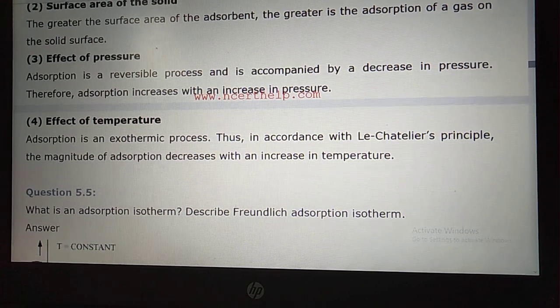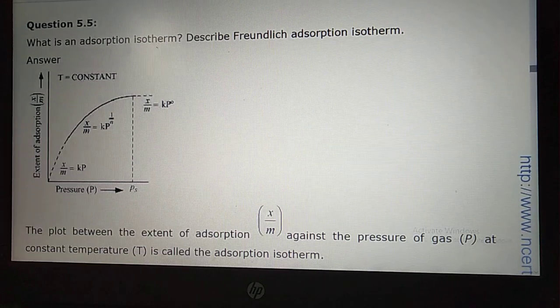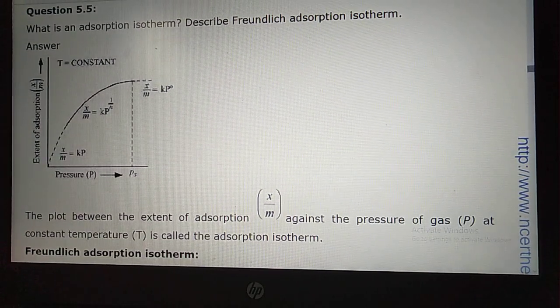Now let us move to the next one, question number 5. What are they saying, students? What is an adsorption isotherm? Describe Freundlich's adsorption isotherm. Dear students, isotherm means the same temperature; therm means graph. The graph between the adsorption and pressure at constant temperature is known as adsorption isotherm.